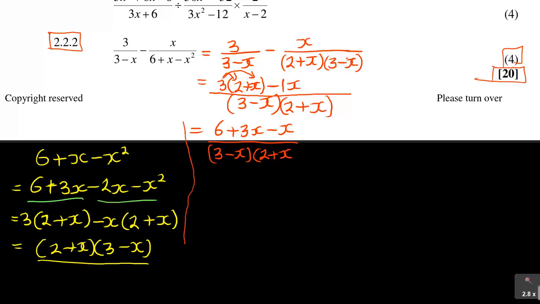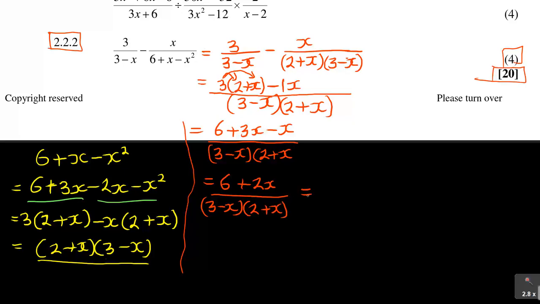Alright, so when you continue at the top, what you will be having now is 6, 3x minus x is 2x, so 6 plus 2x over 3 minus x and 2 plus x.